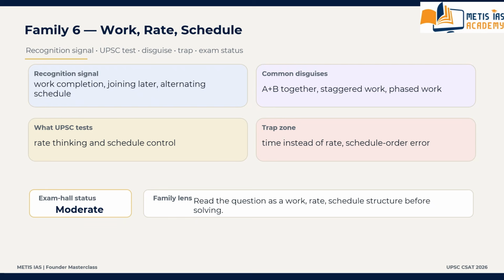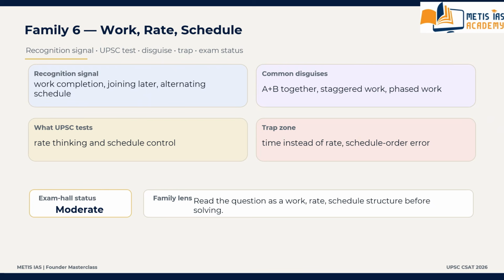What are the main traps? What is the trap zone? Time instead of rate trap. Schedule order trap. Working total work basis. Solving too linearly.